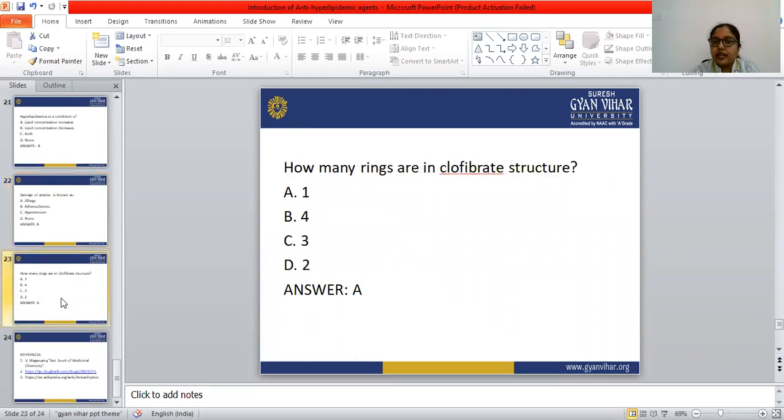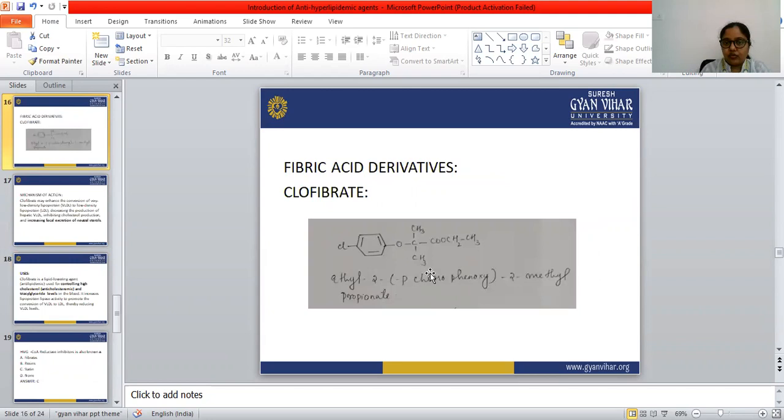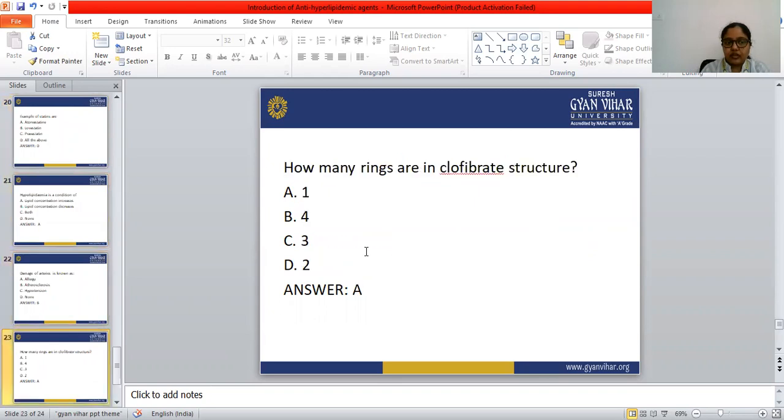Next, how many rings are in the clofibrate structure? Look at the structure of clofibrate. How many rings are there? Only one ring, so the correct answer is 1. Only one ring is there in the clofibrate structure, so the correct answer is option A.